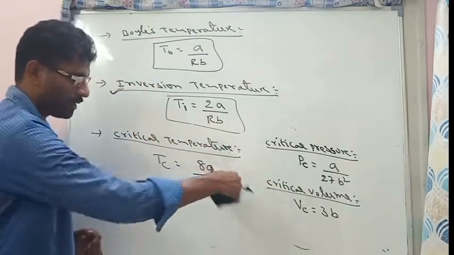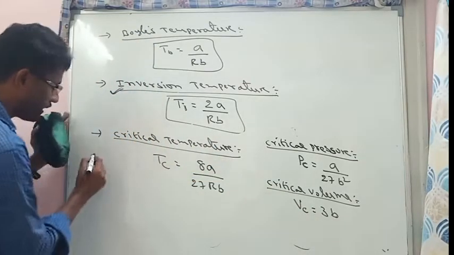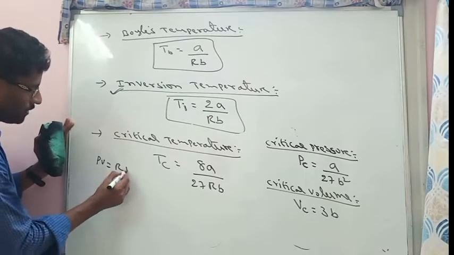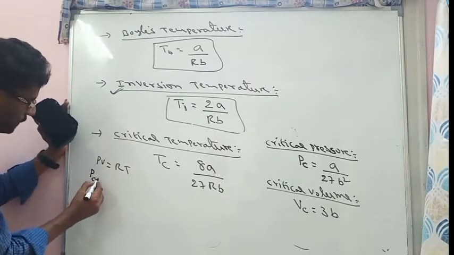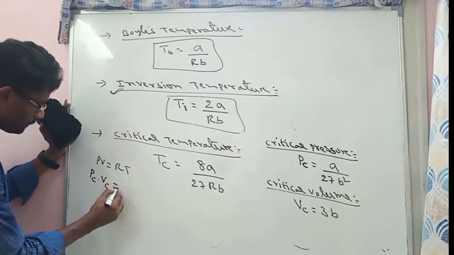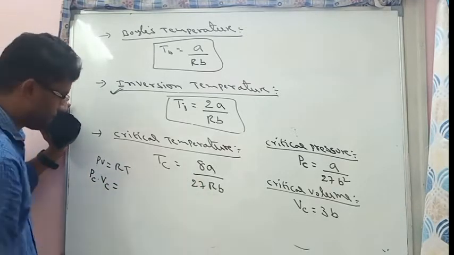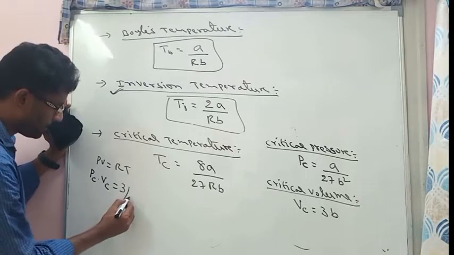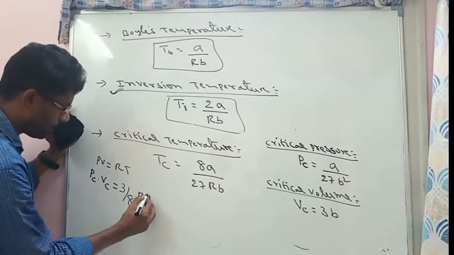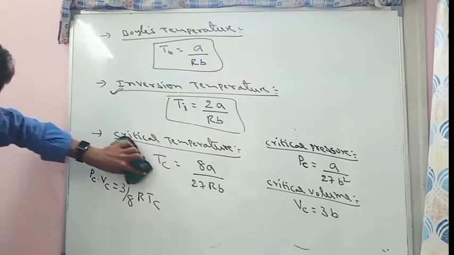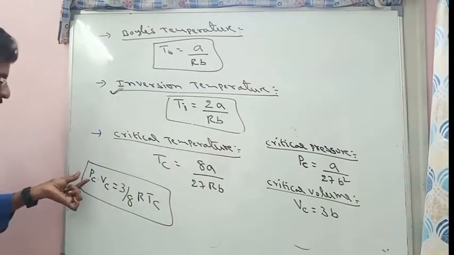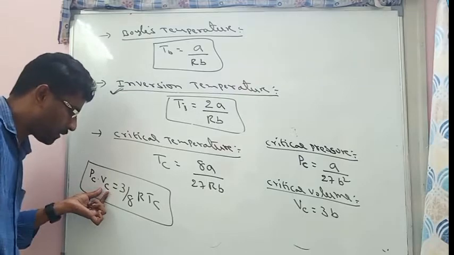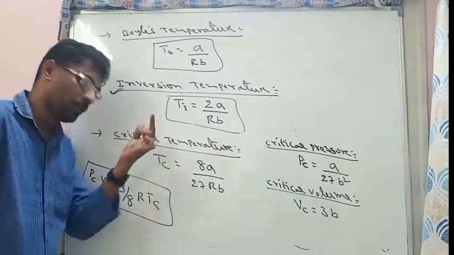So we can write this using the ideal gas equation. We know the ideal gas equation, PV is equal to RT for 1 mole. If we substitute Pc, Vc and Tc, the value becomes 3/8 into RTc. So critical pressure into critical volume equals 3/8 into R into critical temperature.